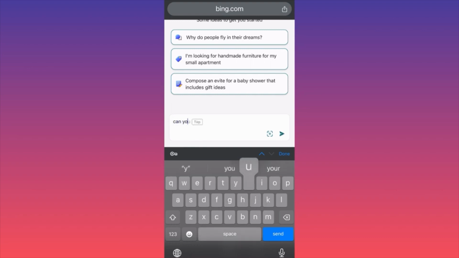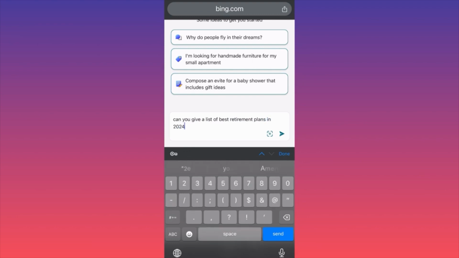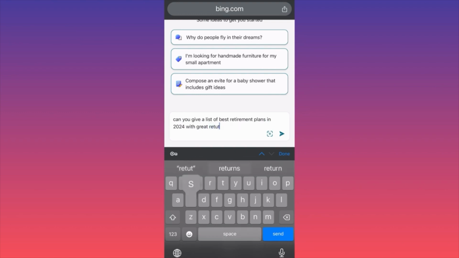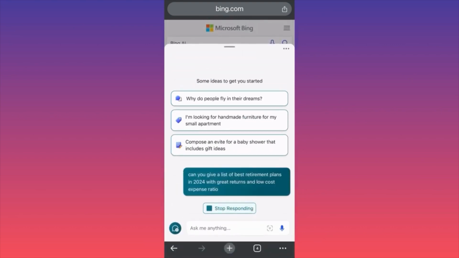Can you give us a list of best retirement plans in 2024 with great returns and low cost expense ratio? Okay guys, so we're going to send the algorithm back to Bing search,